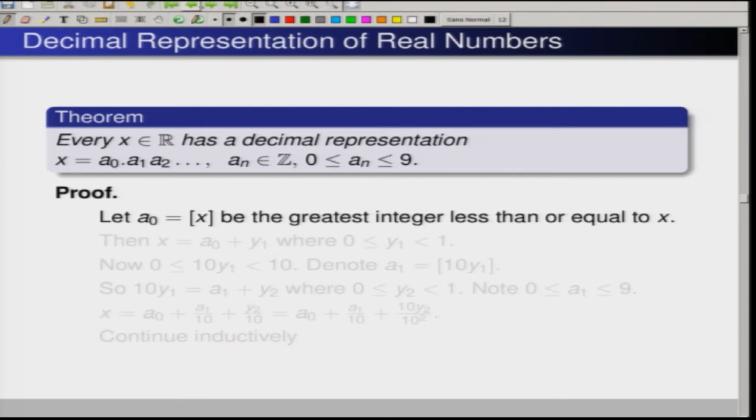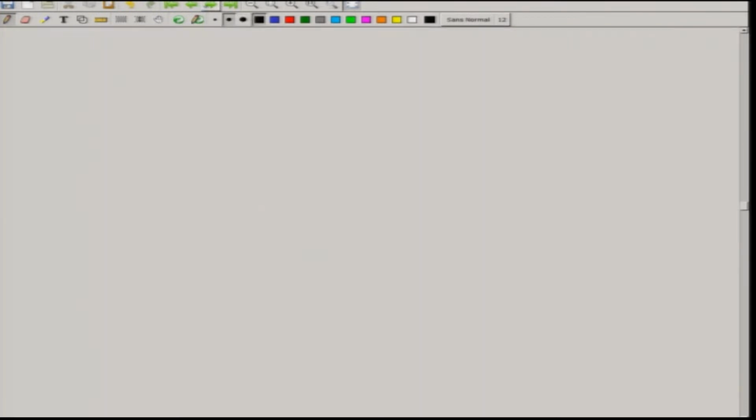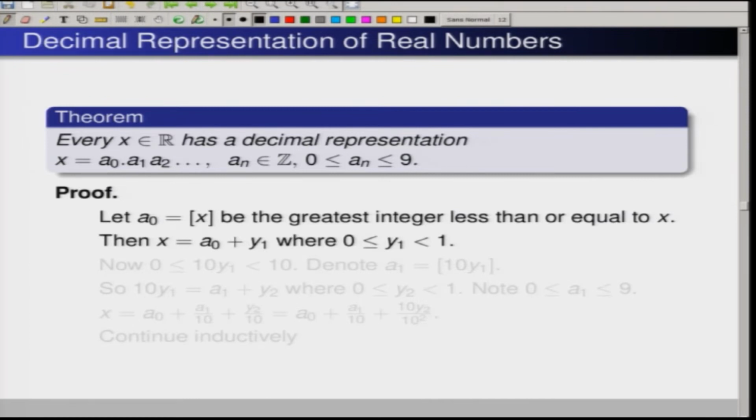Then this x is going to be a 0 plus y 1, where this y 1 is a non-negative number which is strictly less than 1. Suppose my x is here, then this is bracket x, and this is bracket x plus 1. So, this y 1 is going to be strictly less than 1.